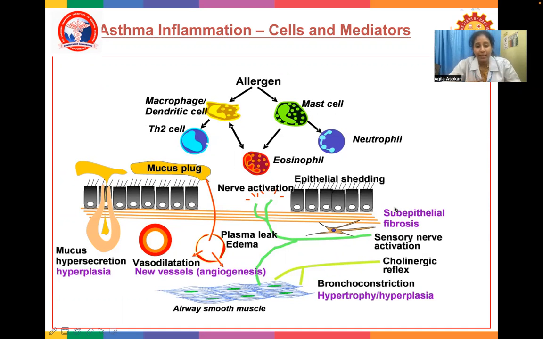There will be vasodilation, new blood vessel formation, which is known as angiogenesis, and there will be plasma leak and edema. There will be subepithelial fibrosis, sensory nerve activation, and a cholinergic reflex, which leads to bronchoconstriction, hypertrophy, and hyperplasia. This cholinergic reflex mainly acts on the airway smooth muscle, and this will cause bronchoconstriction.